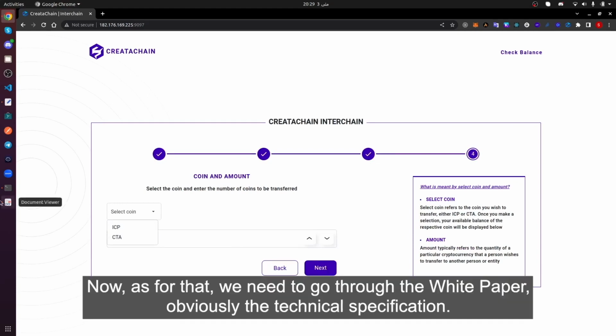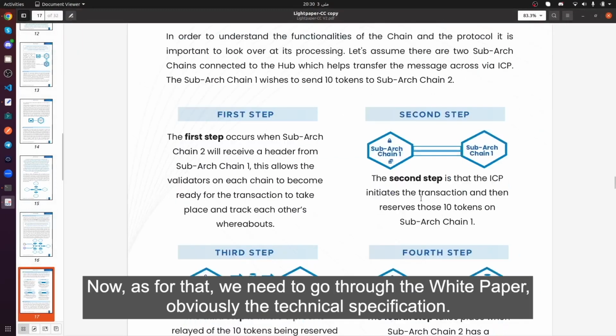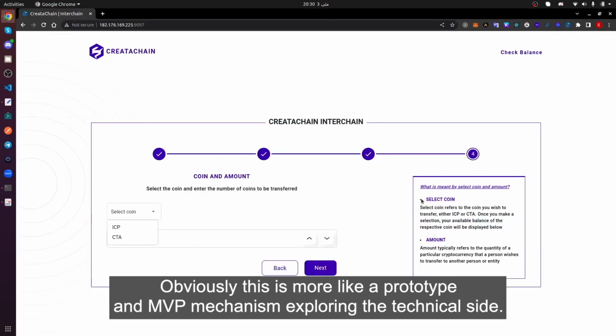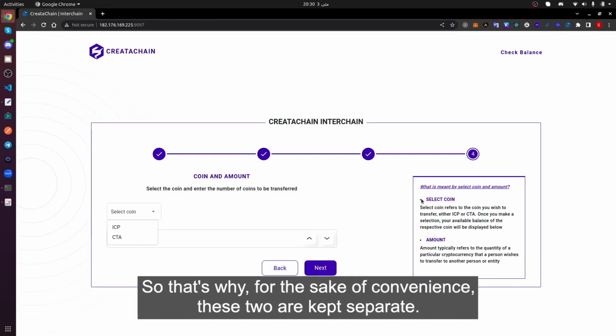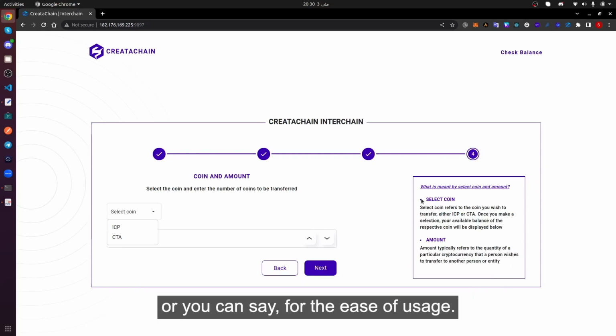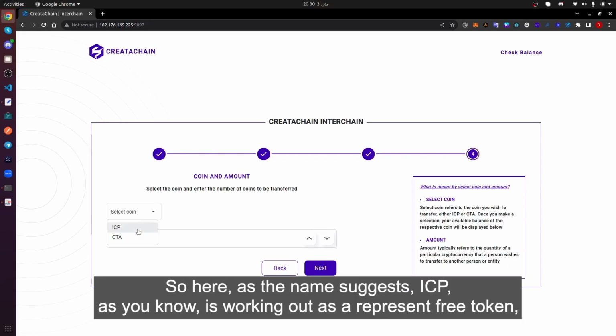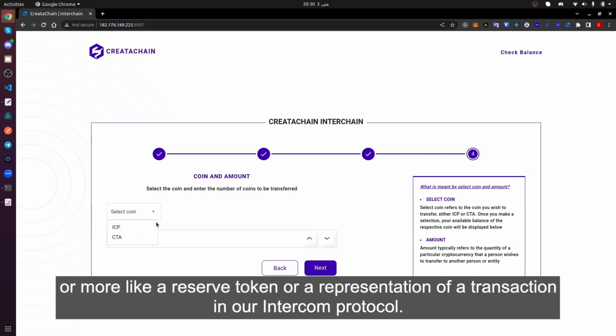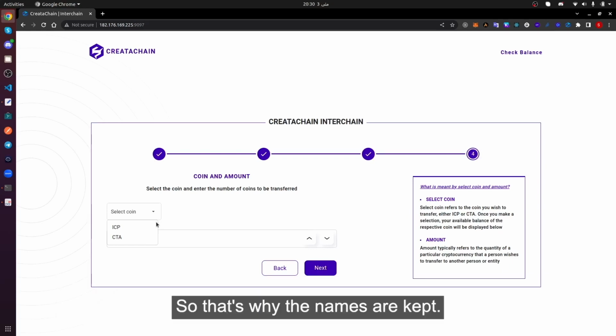As for that, we need to go through the white paper, obviously the technical specification. This is more like a prototype and MVP mechanism exploring the technical side, so for the sake of convenience, these two are kept separate. In the live public versions, there are going to be different mechanisms for ease of usage. Here, as the name suggests, ICP is working as a reserved token, or a representation of a transaction in our Intercom protocol. That's why the names are kept.